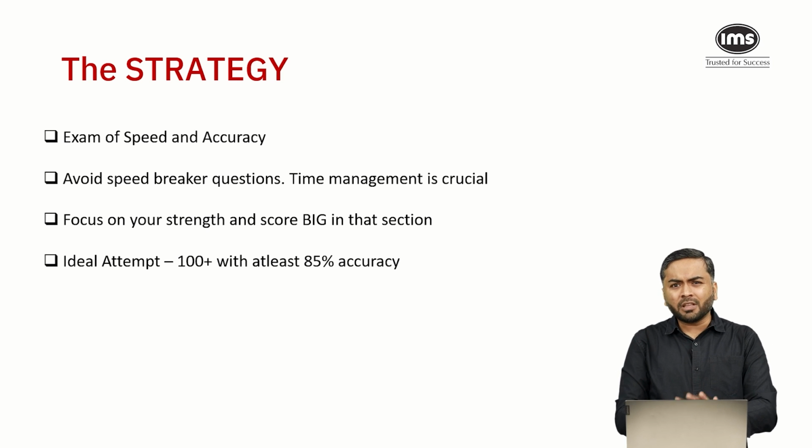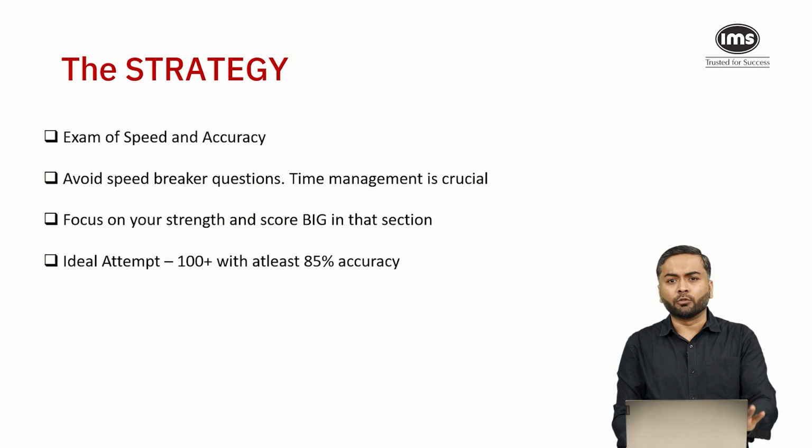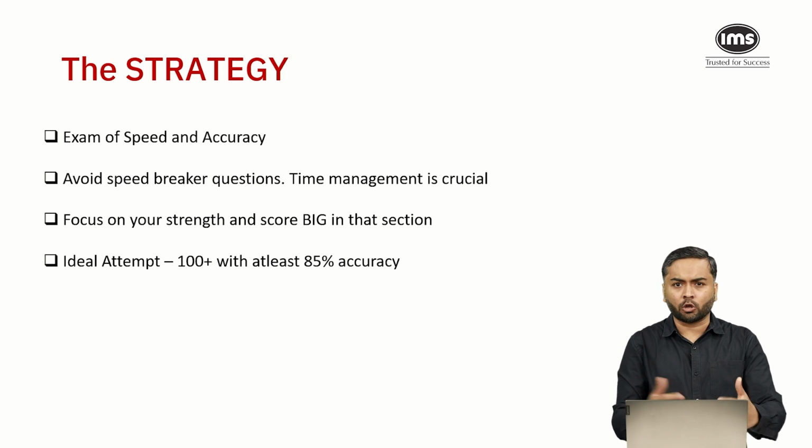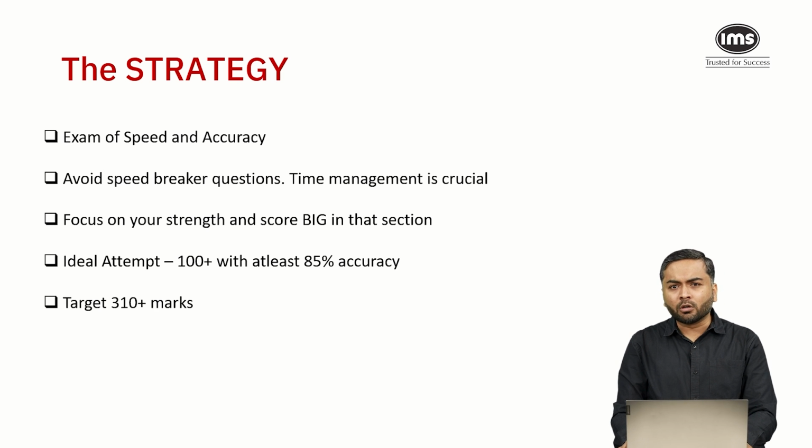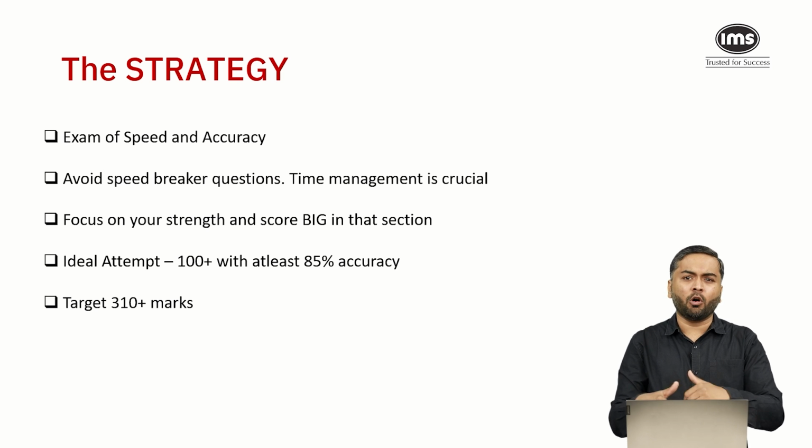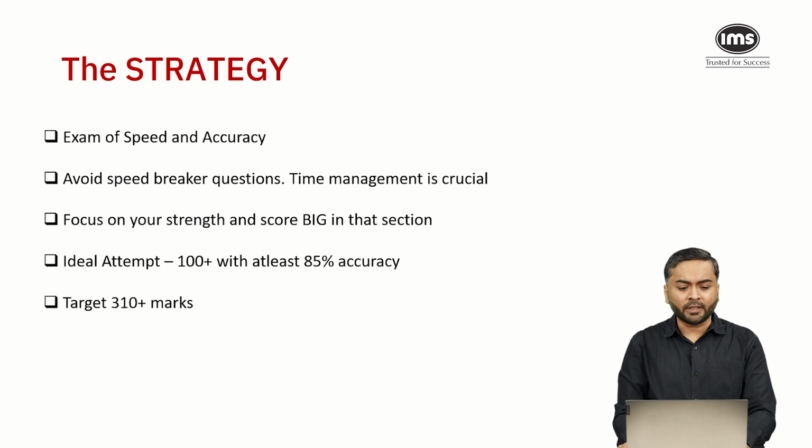So this is the ideal attempt to be in the safe zone. Probably you can attempt slightly lesser and just clear the cutoff. That's also possible. Your target mark should be somewhere in the range of 310 or above to be in the safe zone. That's what you should be targeting.